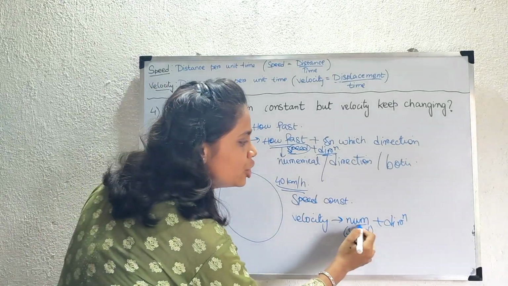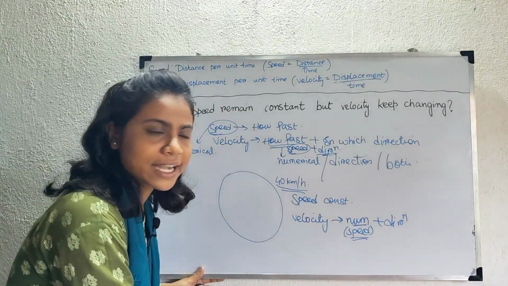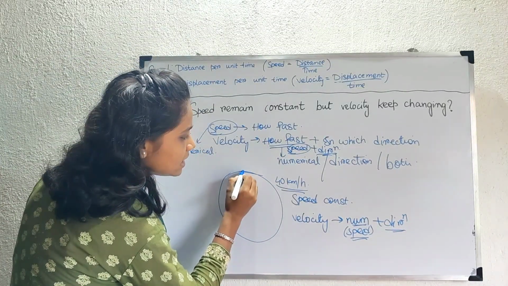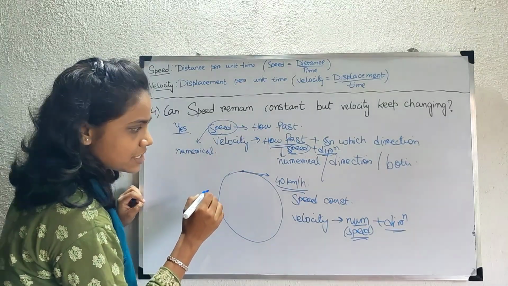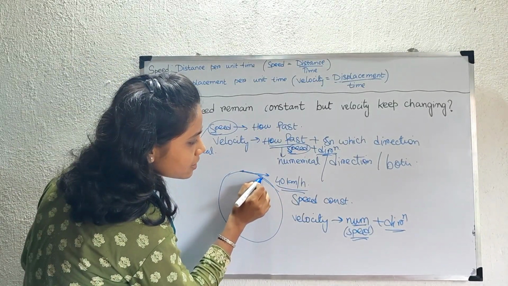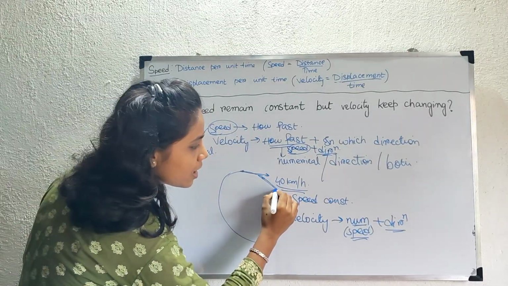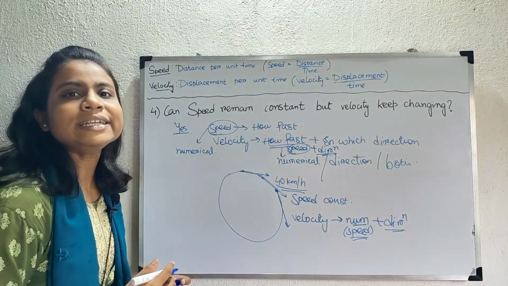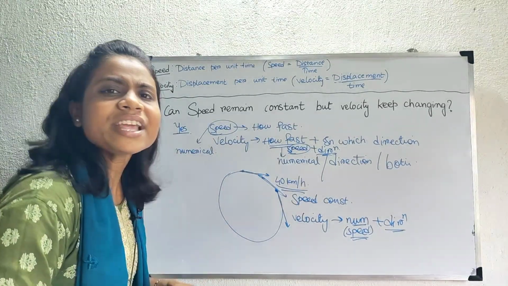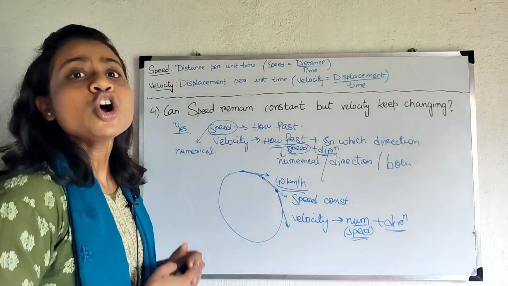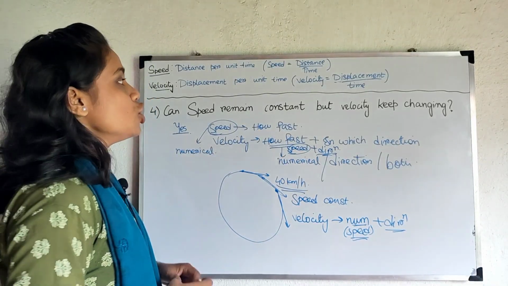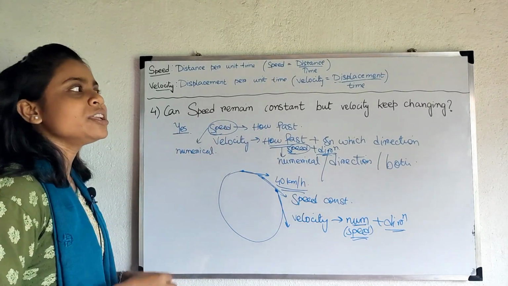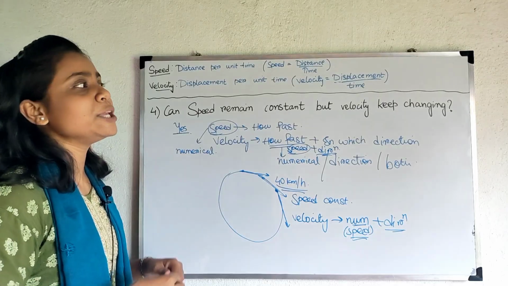So for velocity, the numerical value, that is the speed, is constant, but the direction changes at each and every point. At this point the direction is in this direction, at this point the direction is along this direction, at this point the direction is along this arrow. So in every point the direction is changing, and since direction is changing, velocity is changing, though speed is constant. So for this question the answer is yes, speed remains constant but velocity keeps changing.